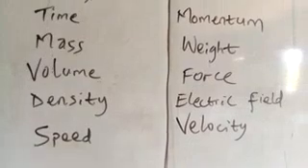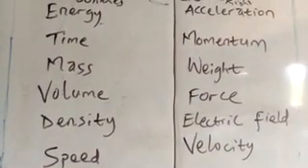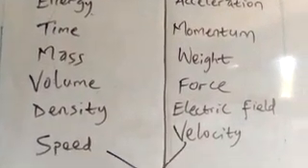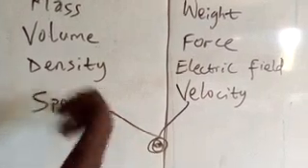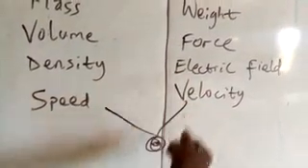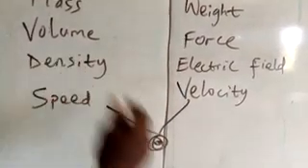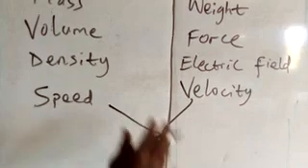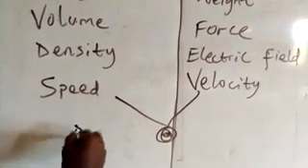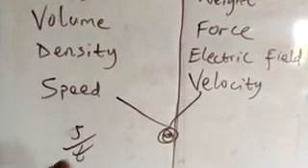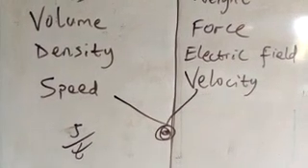Velocity is a vector quantity. These are two other physical quantities that we are so used to using interchangeably, right? Sometimes we say speed, sometimes we say velocity. At times we don't really know the difference between speed and velocity. Speed and velocity actually mean similar things. It is the distance covered in a specific time. But the difference between speed and velocity is that velocity specifies a direction.